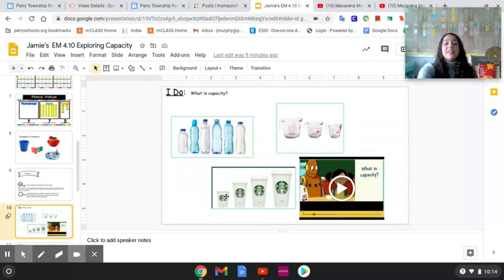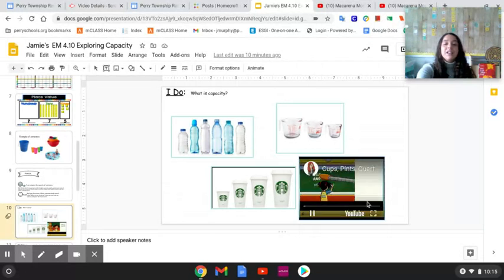Look here at this group of Starbucks cups. Can you tell which cup is the smallest? I see you pointing to the smallest cup. Can you point to the cup that is the largest? That's right. You're pointing to this cup. Each of these cups has a different capacity. Some can carry a small amount of water and some can have much more. Let's learn more about what is capacity with our Brain Pop video.